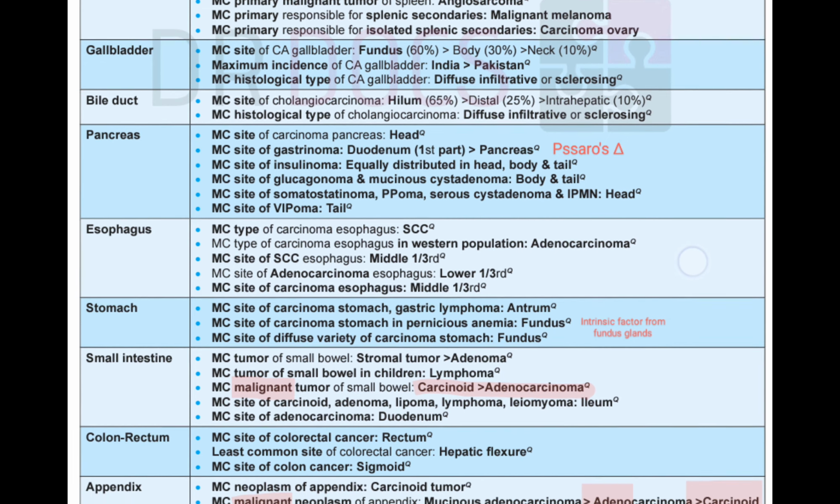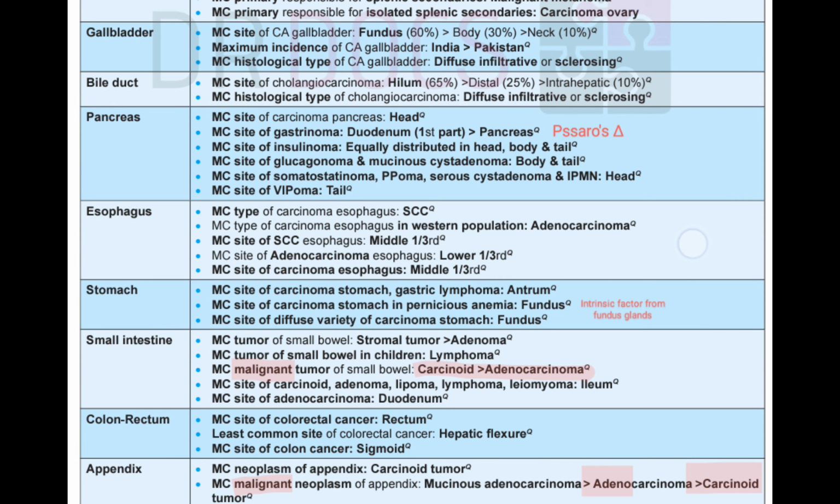Then in the small intestine, stromal tumors are more common. And in the children, most common tumor of small bowel in children is lymphoma. Most common malignant tumor is carcinoid, followed by adenocarcinoma. Most common malignant in the intestine is carcinoid.